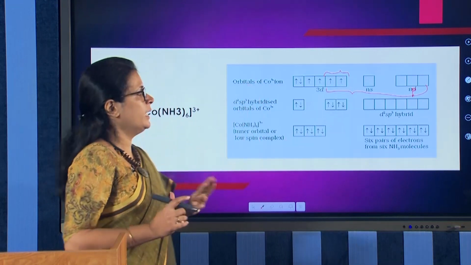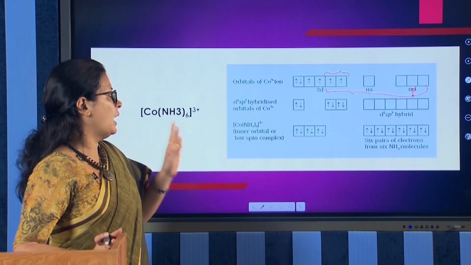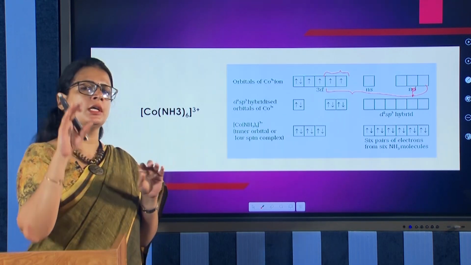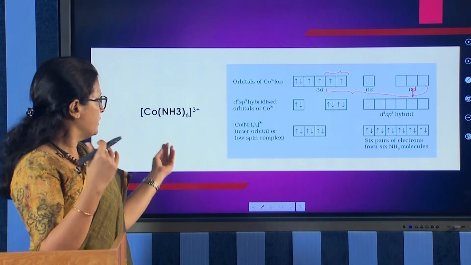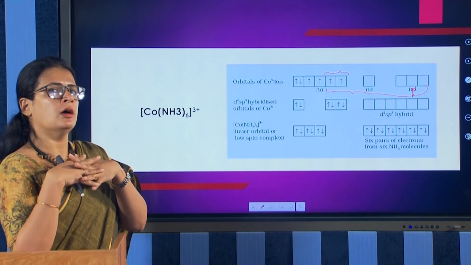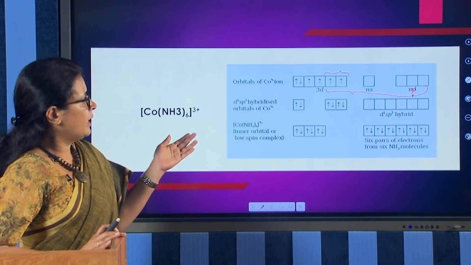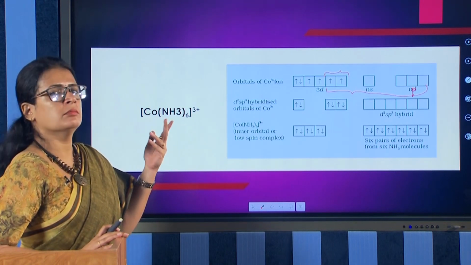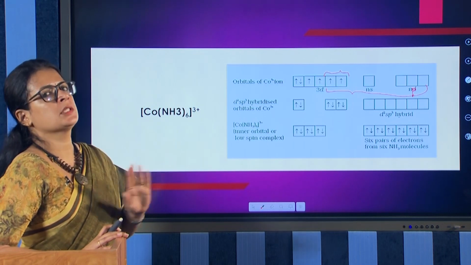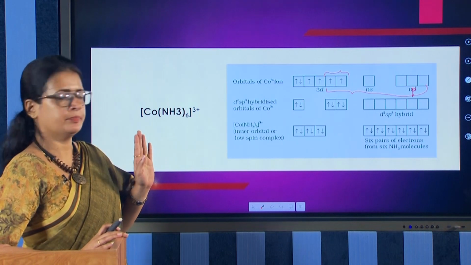So, totally 6 d2sp3 hybrid orbitals, and these d2sp3 hybrid orbitals will be oriented towards the corners of an octahedron, and the ammonia molecules will come to form the cobalt-ammonia coordinate bonds. This is the formation of this complex. And looking at the magnetic behavior of the complex, you can see that after forming the complex there are no unpaired electrons. So, the complex is diamagnetic.